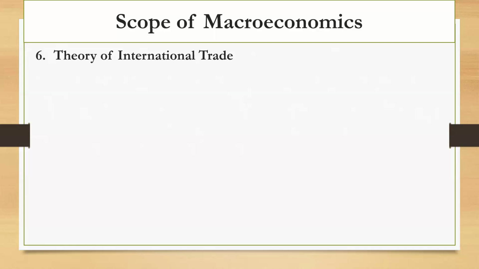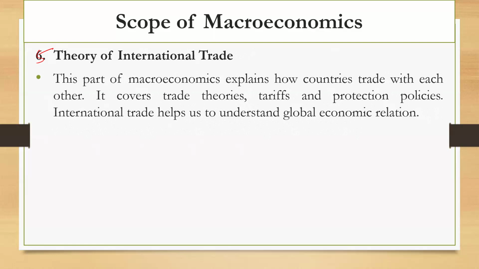The next point is the theory of international trade. This is the fifth number. Let me write here number 5, the theory of international trade. This part of macroeconomics explains how countries trade with each other. Trade means the exchange of goods and services, and international trade is the exchange of goods and services between countries.